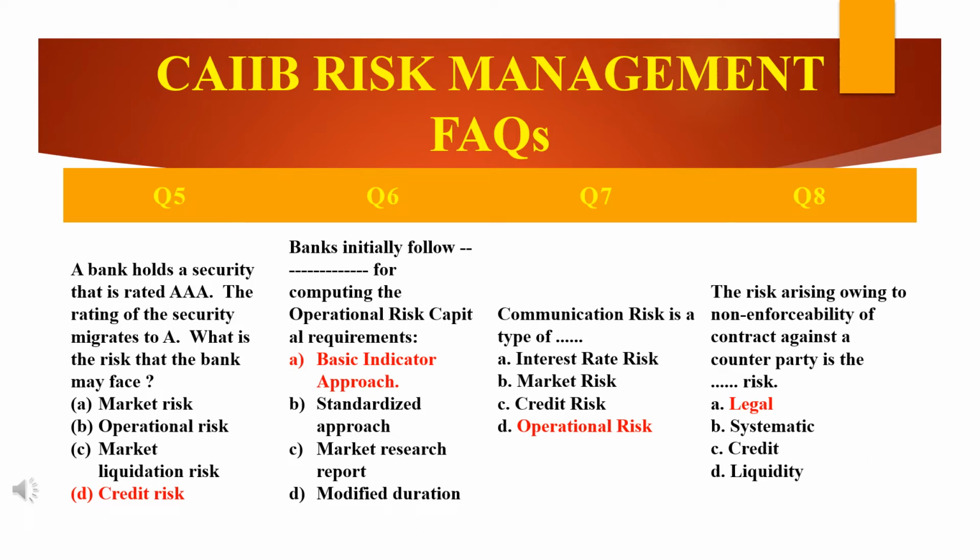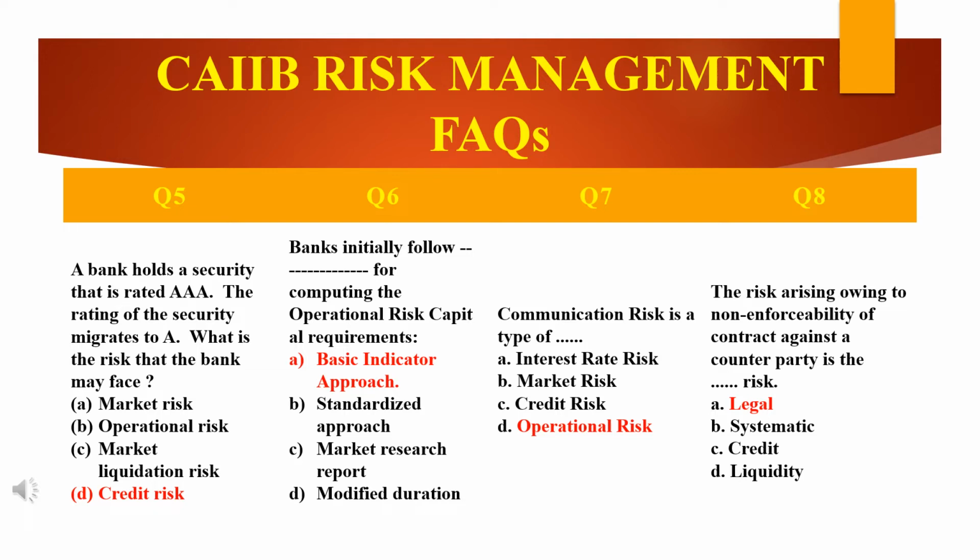Why? Because a downgrading of rating is a sign of deterioration in the credit quality of the borrower and hence it's considered as a credit risk event. Please listen carefully. The question is, a bank holds a security that is rated AAA. The rating of the security migrates to A. What is the risk that the bank may face? It's a credit risk. Why? Because a downgrading of rating is a sign of deterioration in the credit quality of the borrower and hence it's considered as a credit risk event.